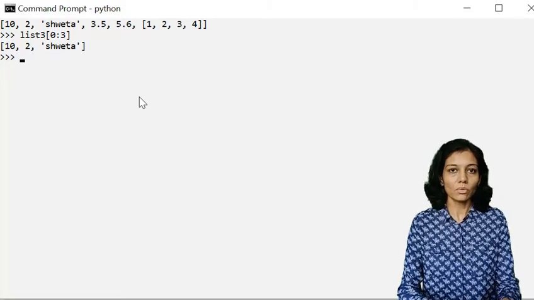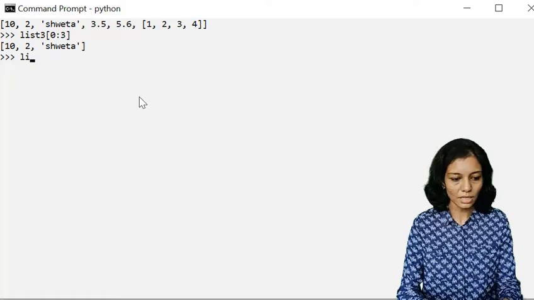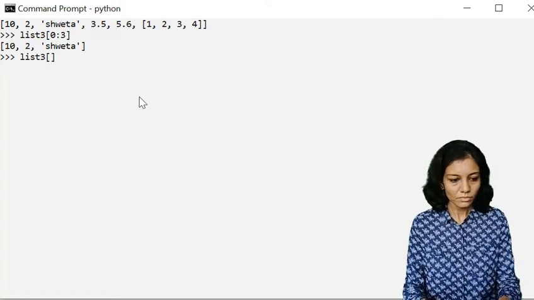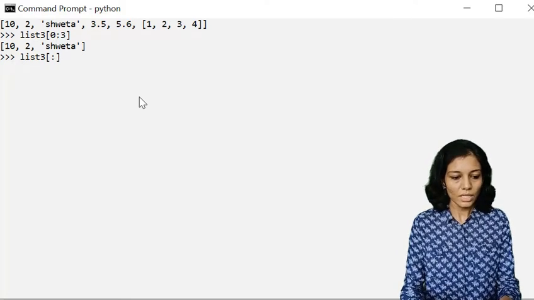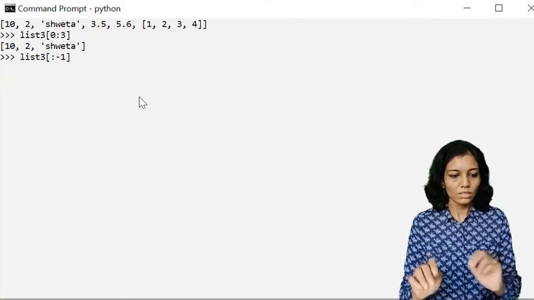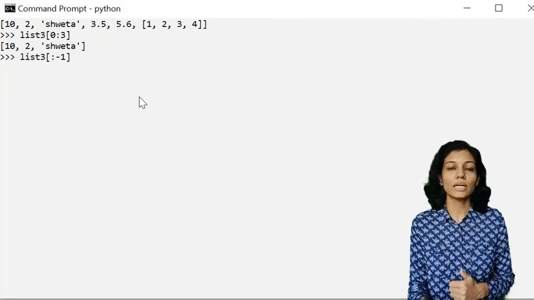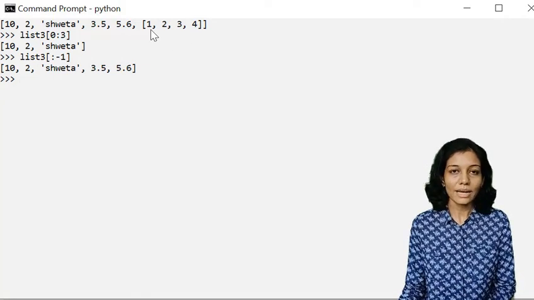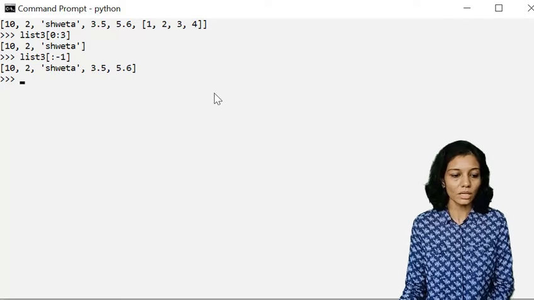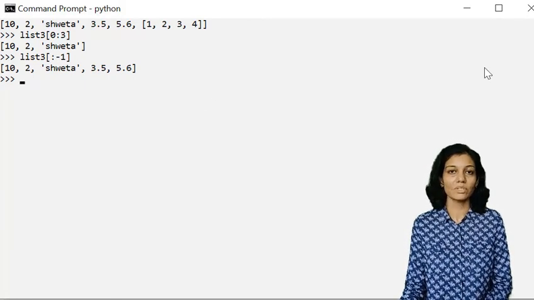So 0, 1 and 2 will be extracted, but index number 3 will not be part of it. Now if I want to extract elements using negative indexing, how to do that? Let us see. List3, if I want to start from 0 and go till the last, but the last element will not be included because the index of the last element is -1. So here you can see that the last element, which is the list itself, will not be printed because we have mentioned -1, and -1 is the index of the last element, which is not included.